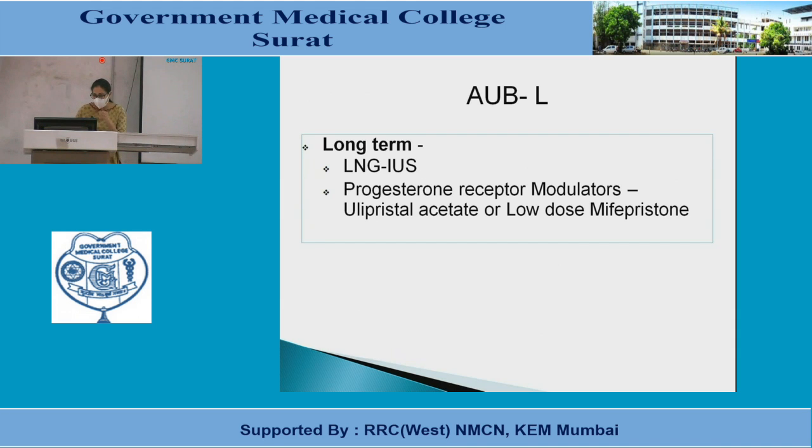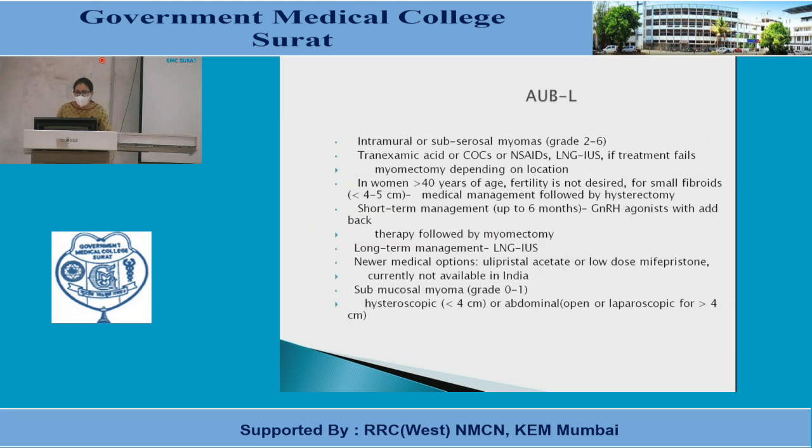Long-term treatments are LNG IUCD, progesterone receptor modulators like ulipristal acetate or low-dose mifepristone. Intramural or subserosal myoma grade 2 to 6, tranexamic acid or OCP, NSAID, LNG IUCD. If all these treatments fail, myomectomy depending upon the location. In a woman more than 40 years of age, fertility is not desirable. For all fibroids less than 4 to 5 cm, medical management should be followed by hysterectomy.